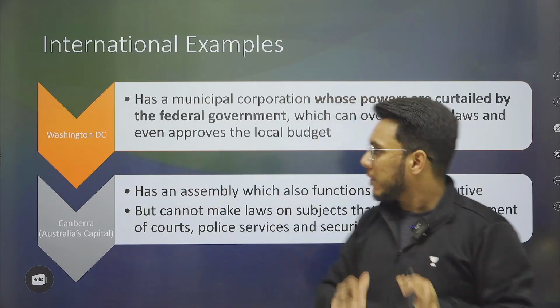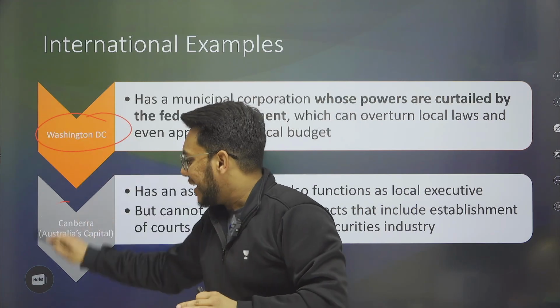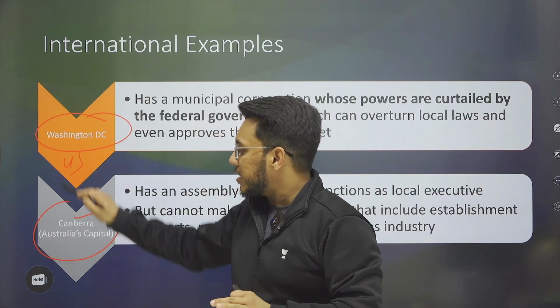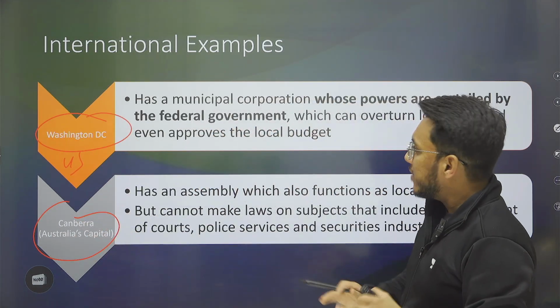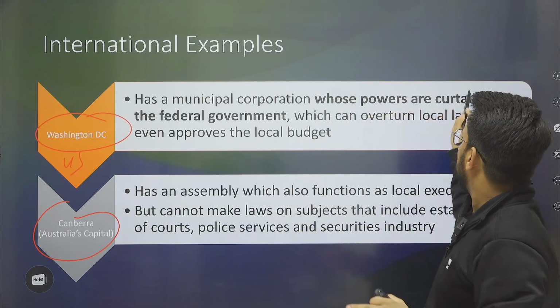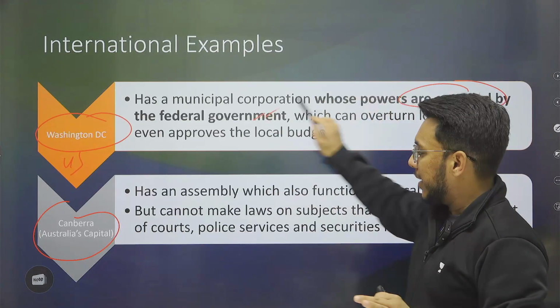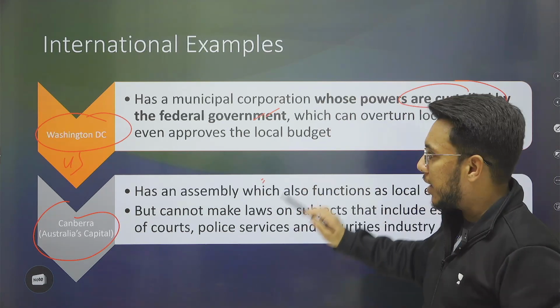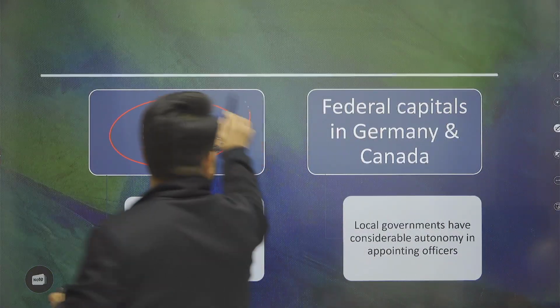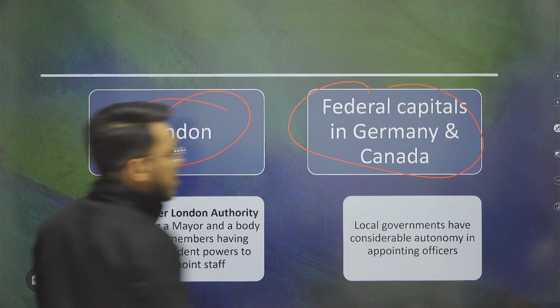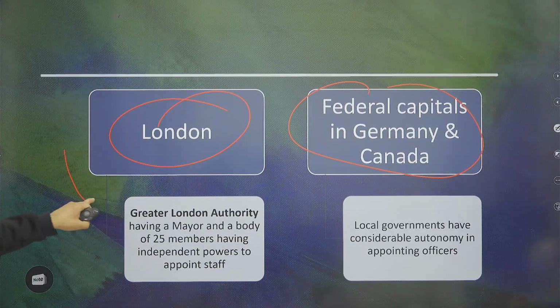Now, when we see certain international examples of how this matter has been dealt with internationally, we have a mix of both. For example, Washington DC in the US and Canberra in Australia. Here we see that municipal corporations' powers are curtailed by the federal government, and the similar case is there in Canberra. But at the same time, if we take the example of London, Germany and Canada, here we see that the local bodies have been given substantial power.